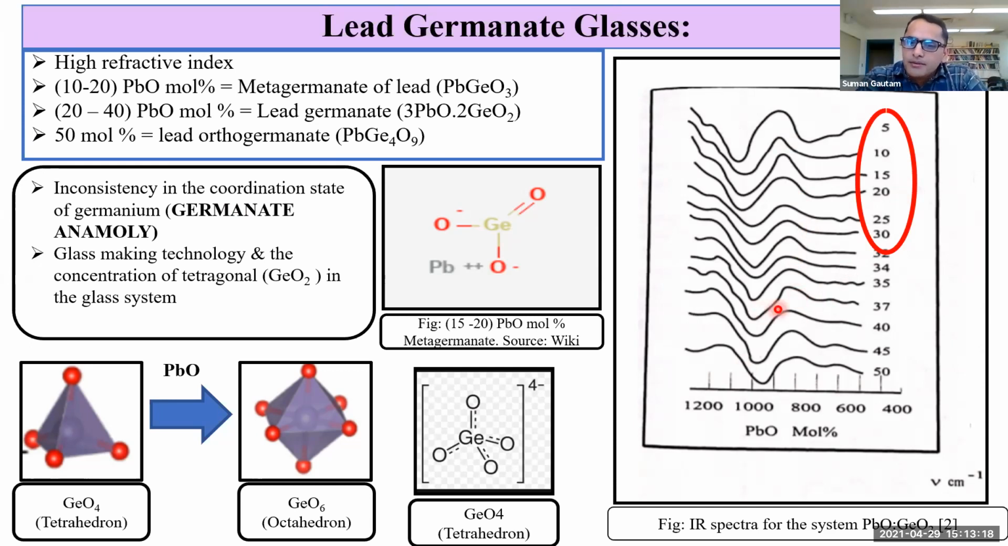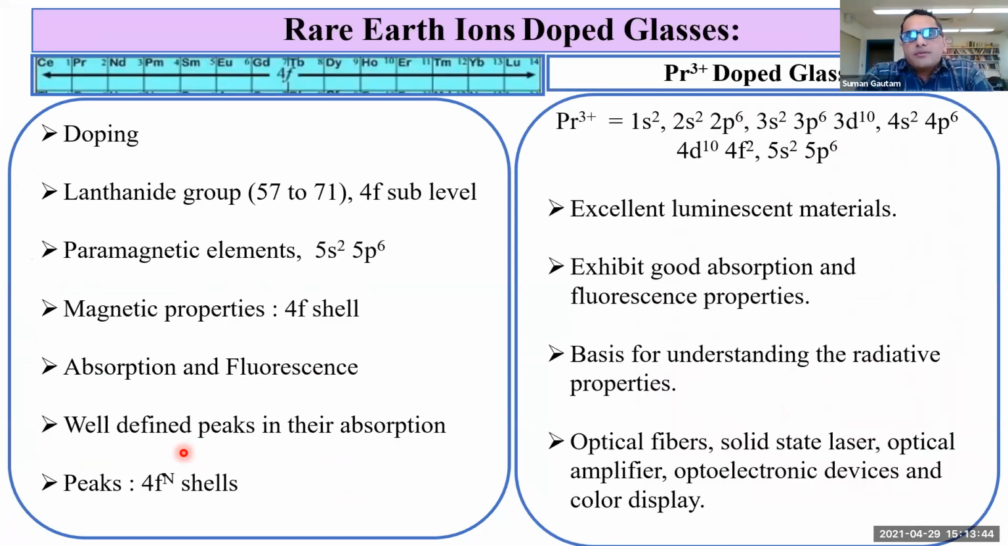So when lead oxide is added to germanate glasses, the 4 coordinated GeO4 changes into 6 coordinated GeO6. That is, the tetrahedron structure changes into an octahedral structure. So this germanate anomaly is very useful in describing the density of the glass system, which I will be discussing in a later slide. Now, rare earth ion doped glasses.